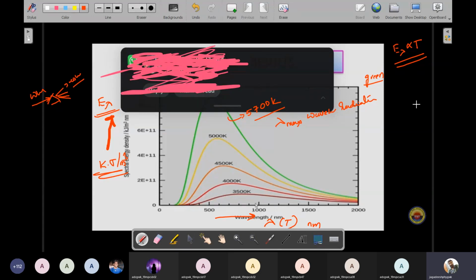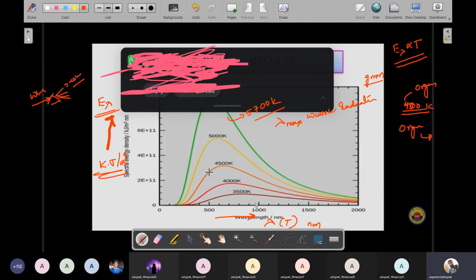Suppose for 4500, this is called orange color. Orange color shows only at 4500. If your oven temperature is maintained at 4500 Kelvin, then the orange color, using the prism, will be dispersed, so orange color appears.